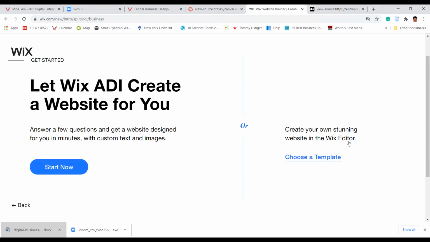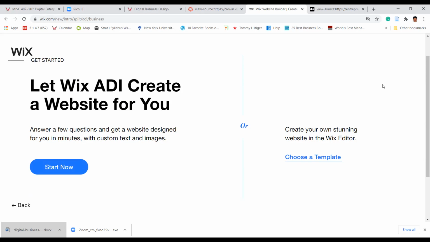Stunning website in the Wix editor. So here you have two options. Let Wix ADI create a website for you: answer a few questions and get a website designed for you in a minute with custom text and images. Or you can choose your own template and build a website in the Wix editor. Which one should I go for?